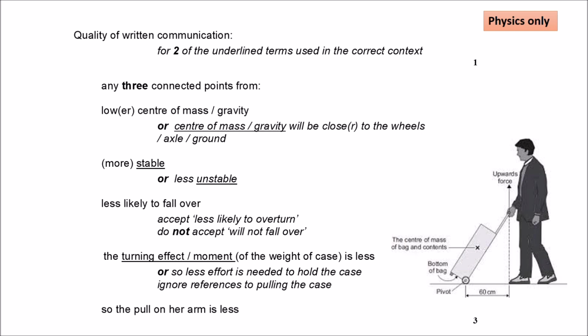But if we lower the center of mass by placing the heavier stuff closer to the wheels, the distance from the pivot would decrease. Therefore, less moment means less upward force needed to hold or carry this bag. So any 3 connected points from all these: lower center of mass, more stable, less likely to fall over. The turning effect of moment is less, so it's easier to carry. So the pull on her arm is less.